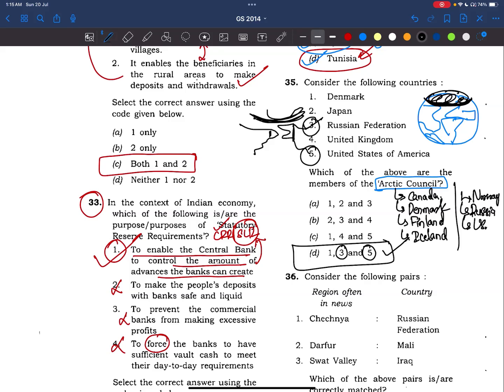Next USA. This Arctic Council was formed under the Ottawa Declaration in 1996. This is an intergovernmental body. See here, all these countries are there, no? Intergovernmental body. So the answer is D.